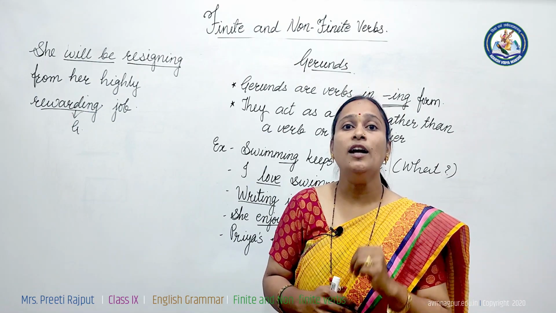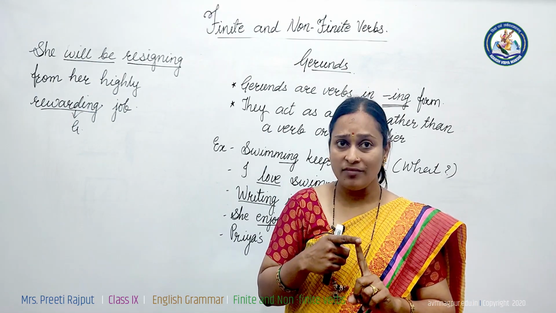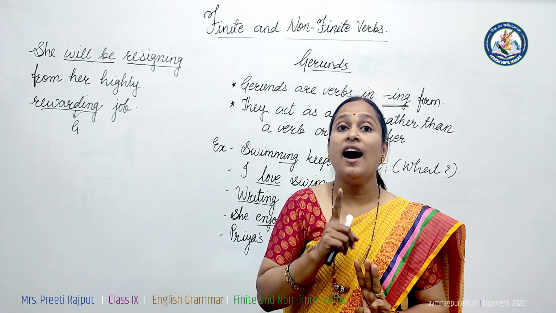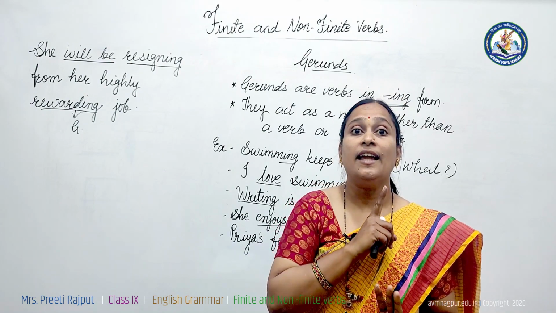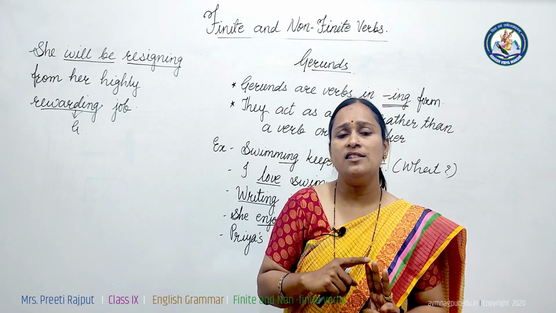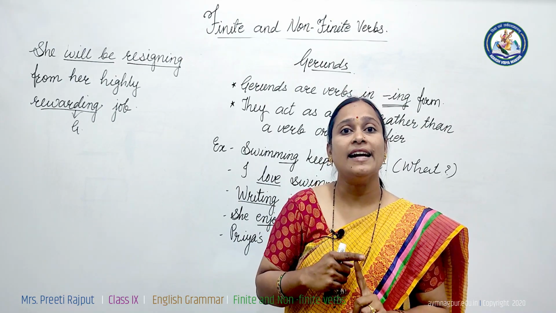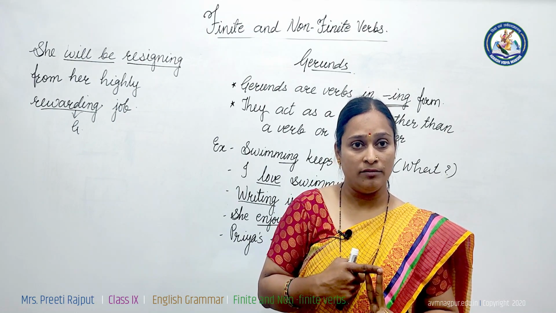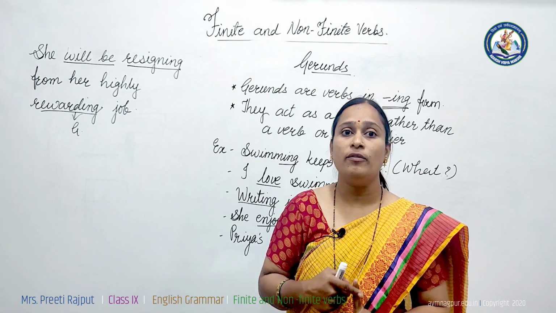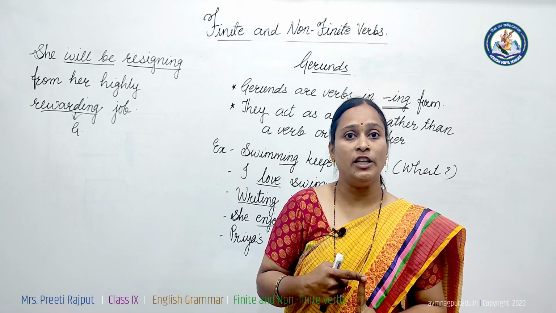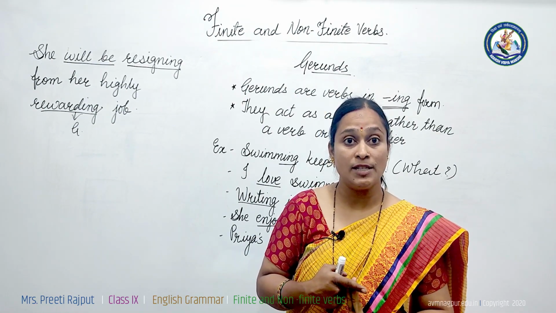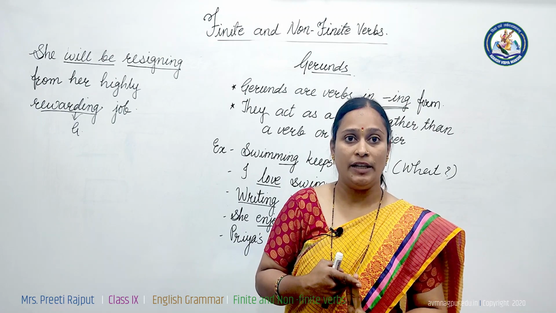Non-finite verbs: there are three types of non-finite verbs. Infinitives, participles and gerunds. They are not main verbs in the sentence. They do not have a subject or operator. They are acting as just secondary verbs. They are acting as adjectives, as nouns, as adverbs in a sentence. First is the infinitive, preceded by to. Second, there are bare infinitives also. Without to, we are using infinitives.